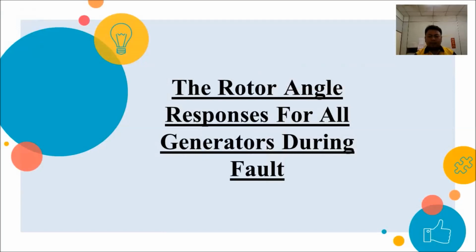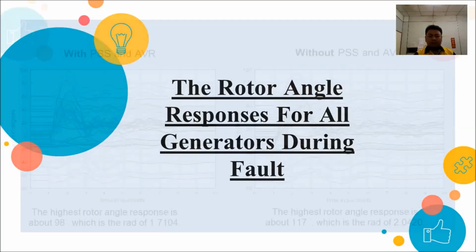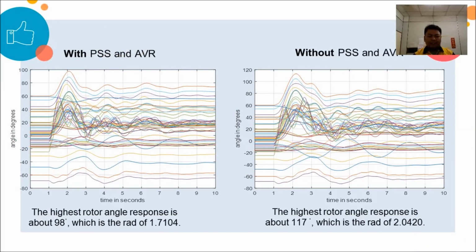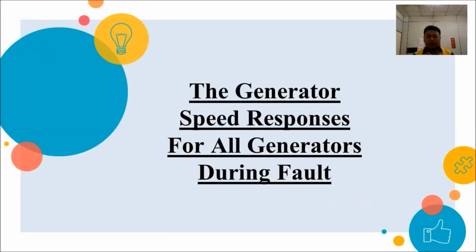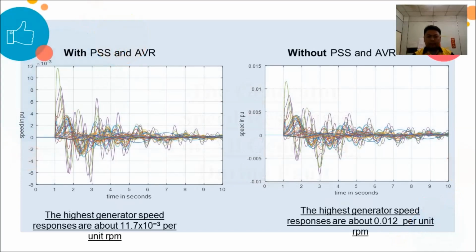The rotor angle response for all generators during fault: for with PSS and AVR, the highest rotor angle response is about 98 degrees, which is 1.0104 radians. For without PSS and AVR condition, the highest rotor angle response is about 170 degrees, which is 2.04 radians.